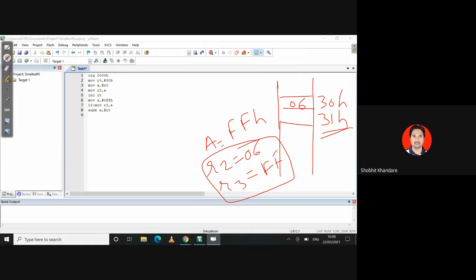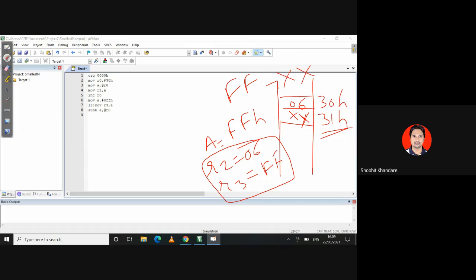So whenever you are at 31, then the content of R3, whenever you increment, now what is present in this particular location, suppose you have XX. If you have XX, okay, then subtract A comma R0. So in the A you have FF, okay, so that will be subtracted. So that means you have FF minus XX.